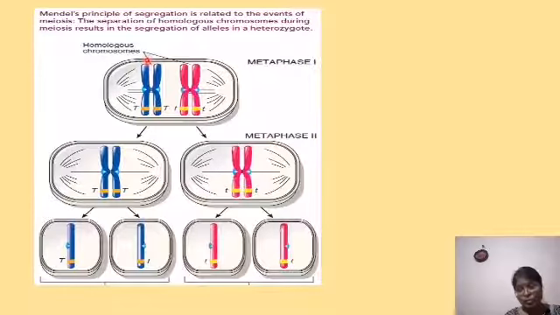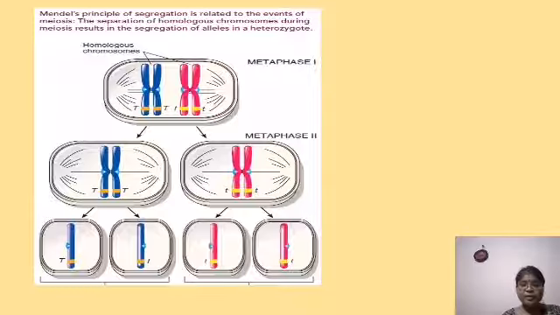Why do we call them homologs? Because homologous chromosomes are the same in shape, size and the location of the genes they carry. Look, capital T is placed here and small t is in the other chromosome. It's not that capital T is here and the small t has been placed elsewhere; the position is also the same. Now in meiosis 1, what is happening?